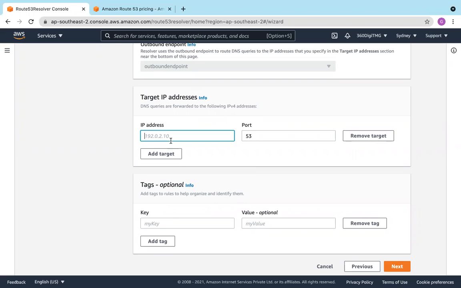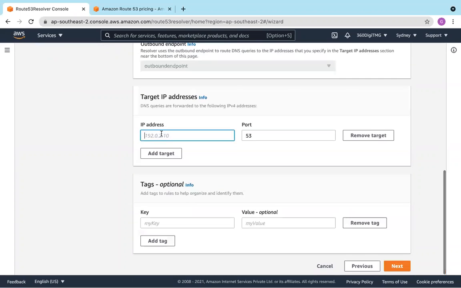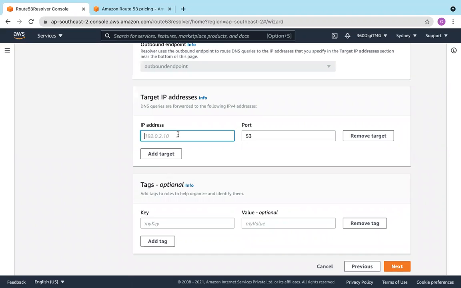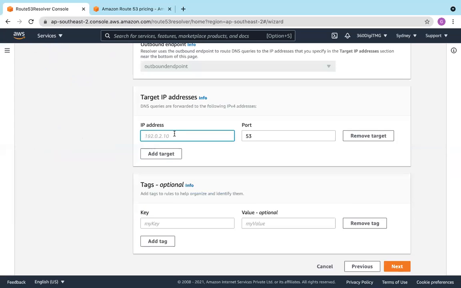I don't have EC2 servers, so you can add IP addresses here. Let us type in anything.